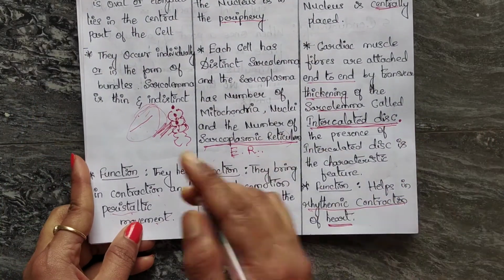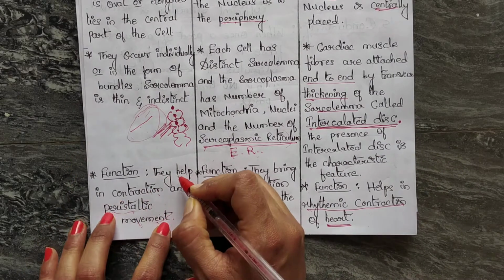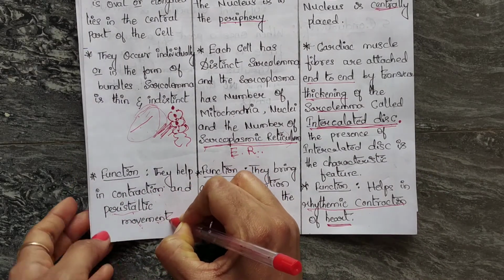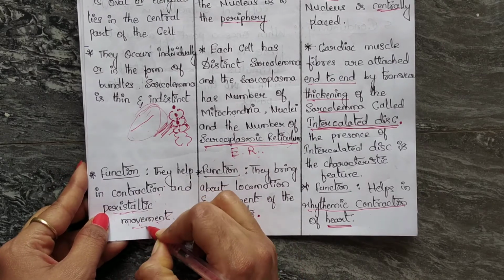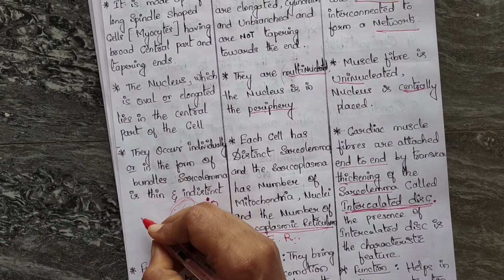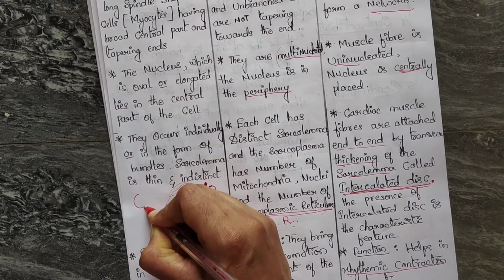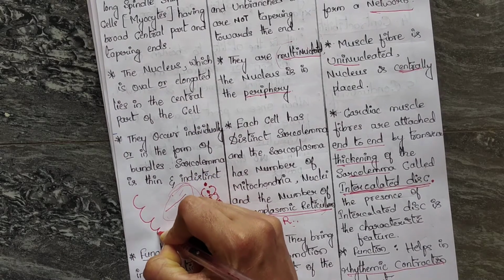Coming to the last point, function: smooth muscles help in contraction and peristaltic movement. Let us know what peristaltic movement is. Look at the diagram. Peristaltic movement is a zigzag movement.